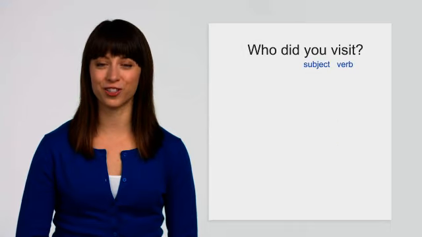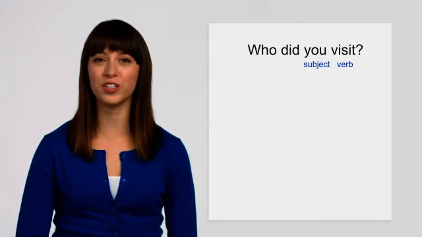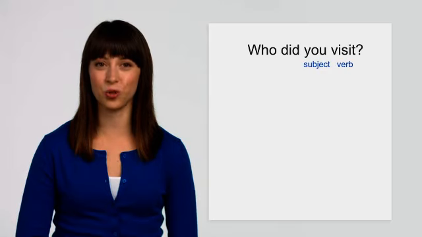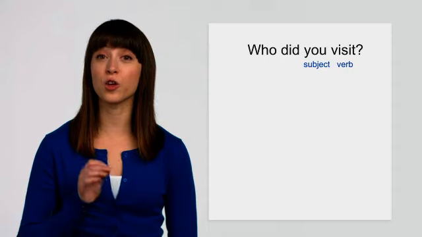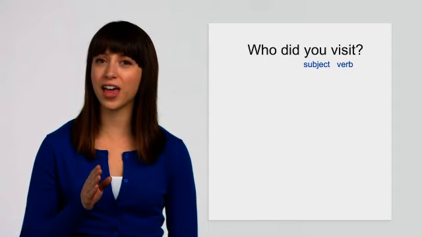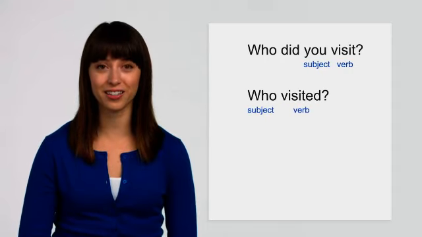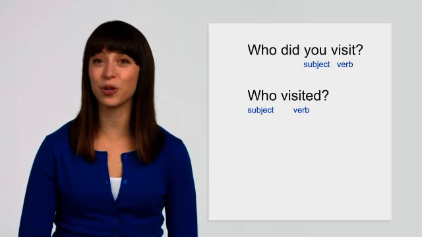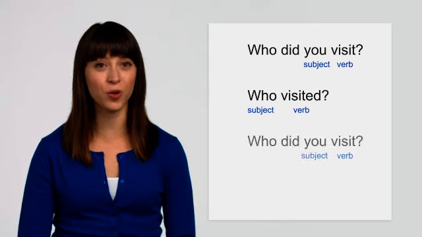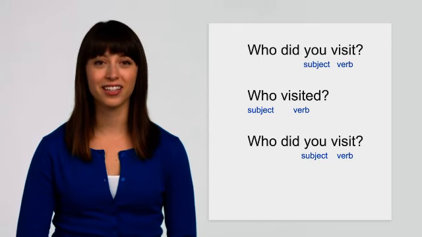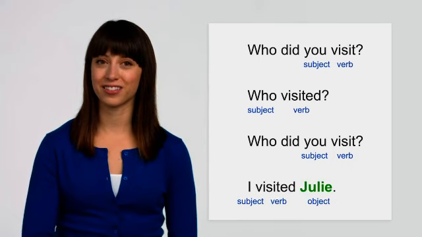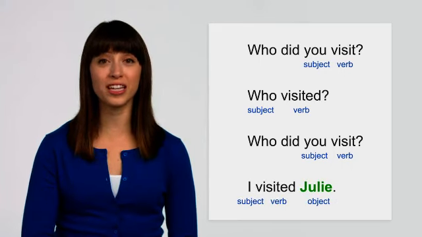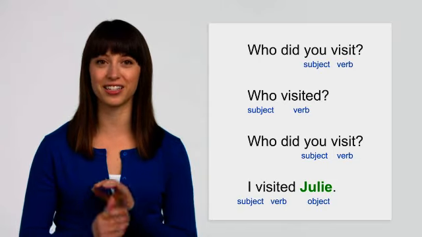Look at this next question. Who did you visit? Julie. You is the subject, not who. Compare that with who visited. The subject is who. Let's go back to the question, who did you visit? The answer is, I visited Julie. This time, Julie is the object of the sentence.